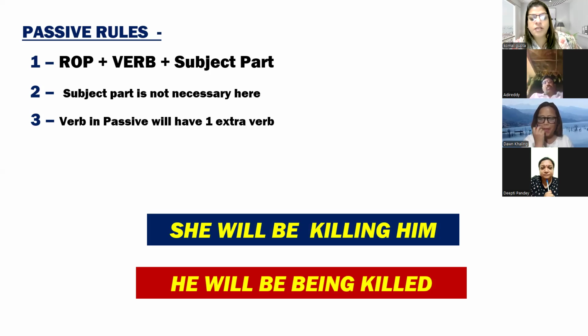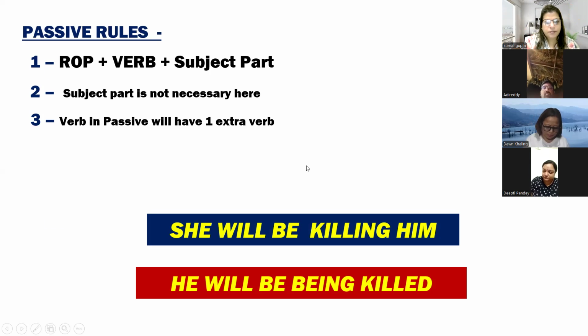And Dipti, how many verbs in the passive voice? Three. Name them. Will be being and the third form of the verb, killed. So how many verbs in total? Four. Will is one verb, be is the second verb, being is the third verb, and killed is the fourth verb. So they are the four verbs. I'm saying this because whenever you construct the sentence in the passive voice, there should be one extra verb. That you should keep in your mind.